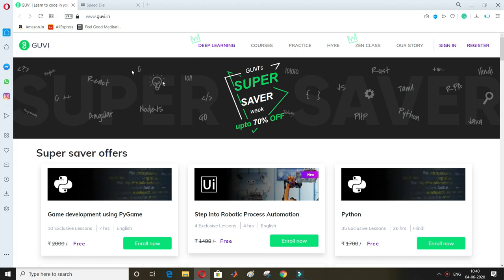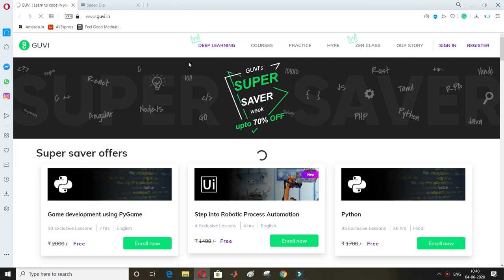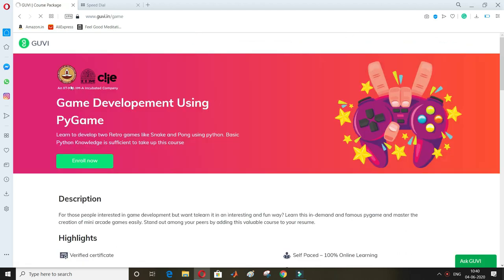So I will show you the certificates that are provided. It's valid for IIT Madras and IIMs because they are the sponsors of this. Okay, like if I want to do this Step into Robotics Automation, see IIT Madras and IIMs, not only this course, all courses whichever are there, it's certified by IIT Madras and IIMs. Okay, you can see, and one more organization is there. I don't know about this.